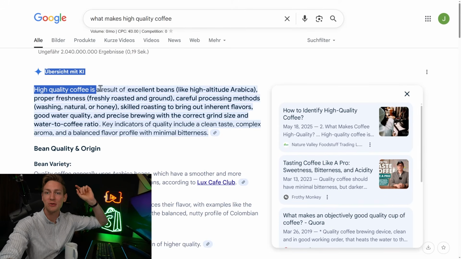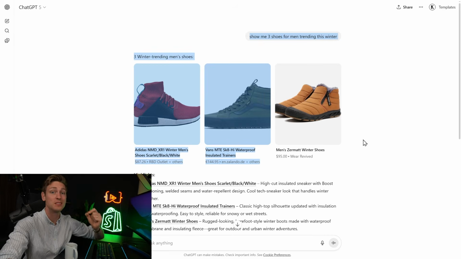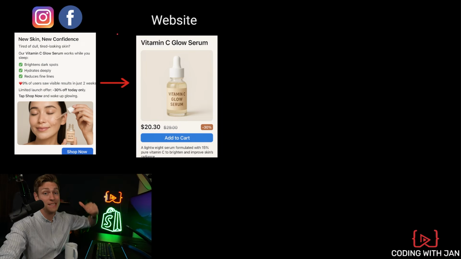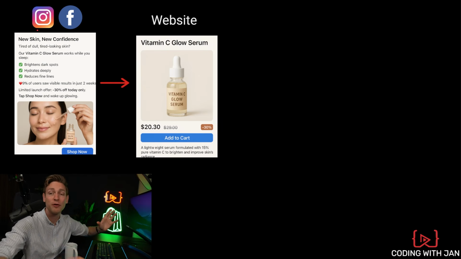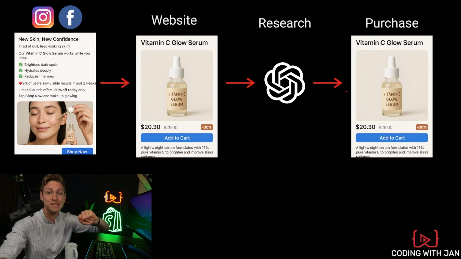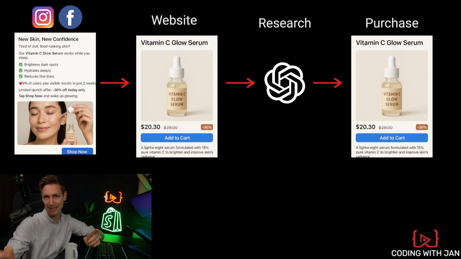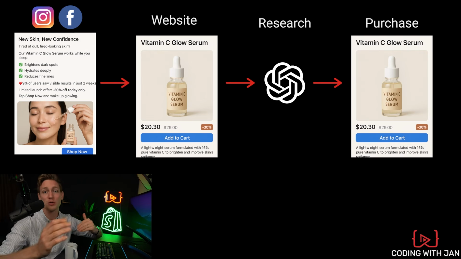So, how much traffic are you getting through Google AI Summary? How many sales are you making through ChatGPT product recommendations? Or let's say someone clicked on one of your advertisements, whether it be on Facebook, Instagram, whatever platform, then decided to research your product in advance, let's say on ChatGPT, before coming back to the website and finally buying the product. Can you still track the customer journey in that case? The short answer to all these questions is it depends, and I'll show you different approaches here in a second.